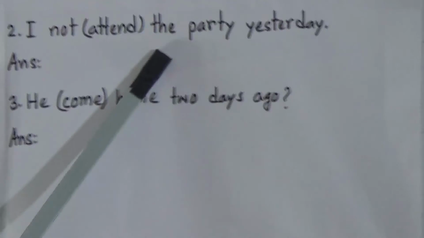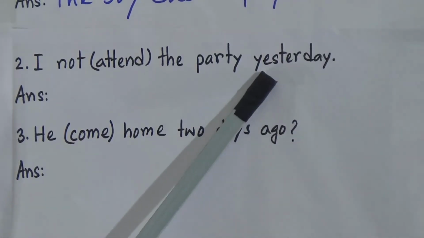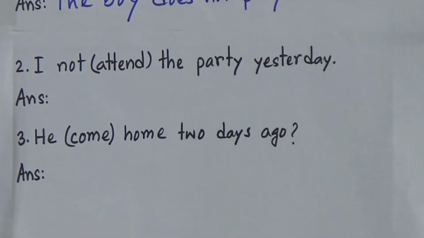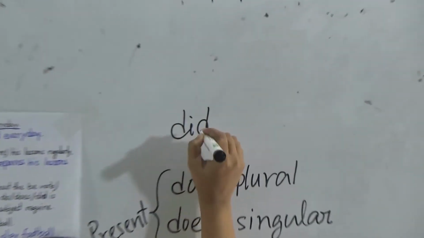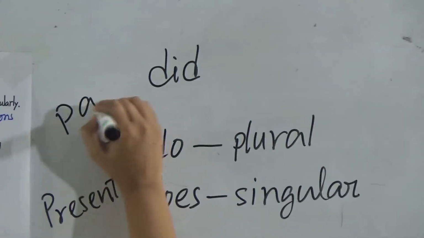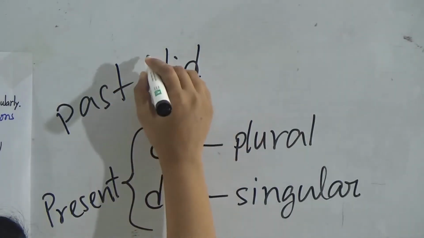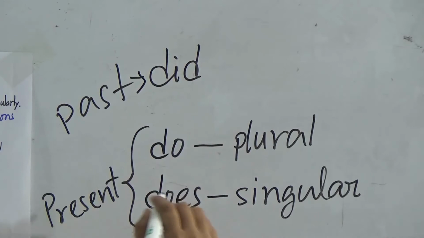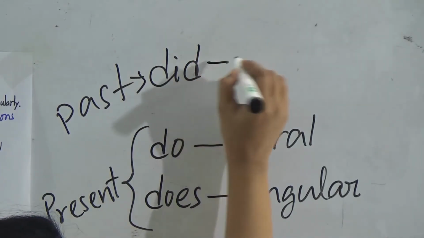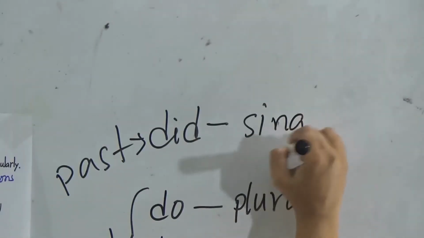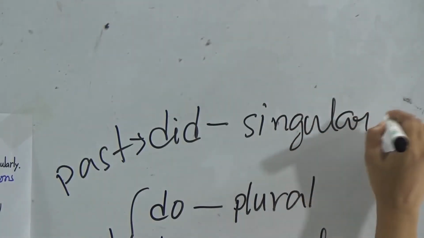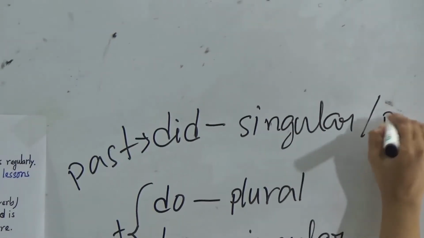That means it will be in the past form, and we use did to show the past form. And we can use did for both subjects, that means singular and plural.